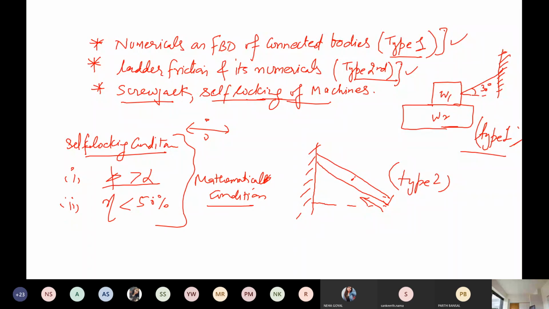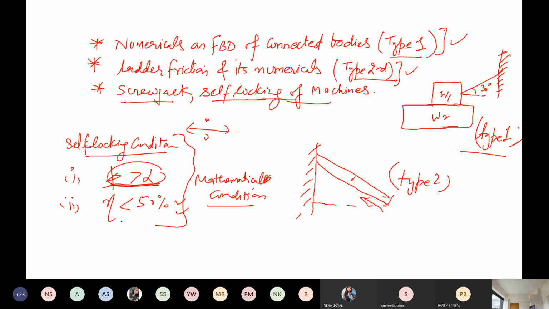When you are in the lab doing the practicals of screw jack, worm wheel, simple wheel and differential wheel, these four practicals, I am repeating once again: screw jack, simple wheel, worm wheel, and the fourth one, differential wheel. In this case, you have to determine whether the machine is self-locking or not. The first is the theoretical or mathematical condition, but when we are doing the experimental part, this will not be considered.